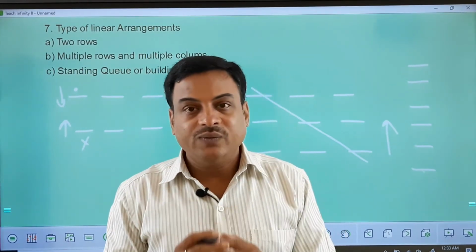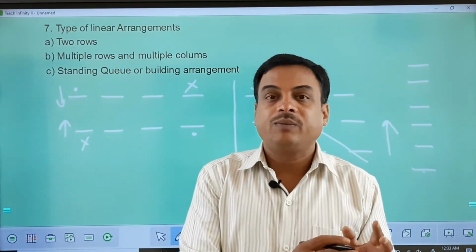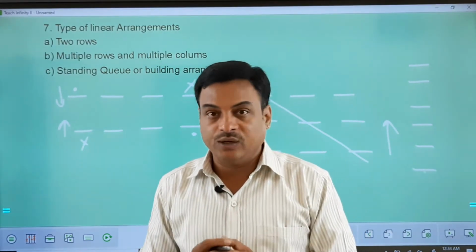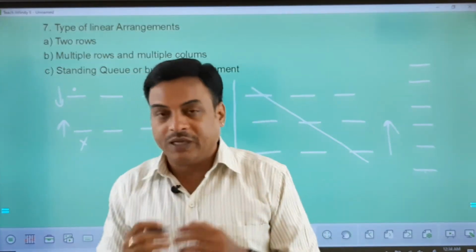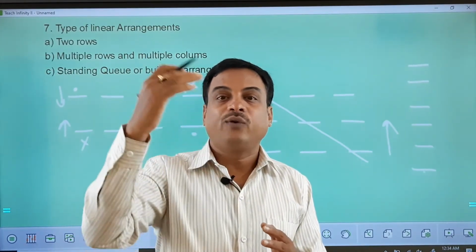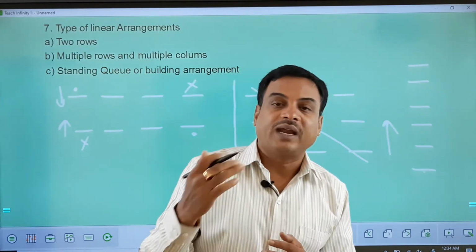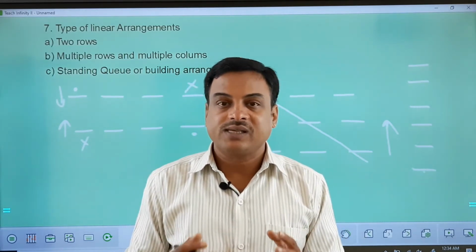Normally, while dealing with puzzles, we should also remember there may be single parameter puzzles or multiple parameter puzzles. What are the parameters? I'll tell you. Here, imagine in this case, we have to arrange people floor wise along with the color of the floor also. Like one floor with a red color, one floor with an orange color, one floor with a green color, like that multiple colors are given.